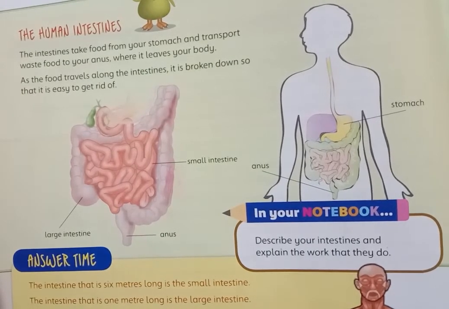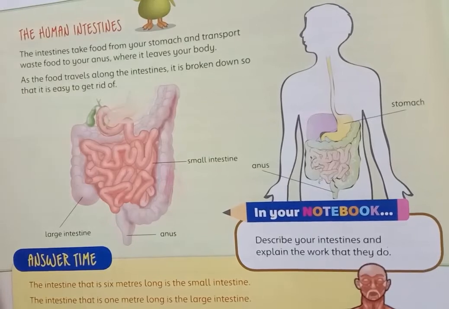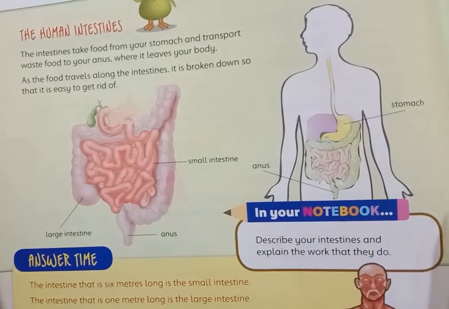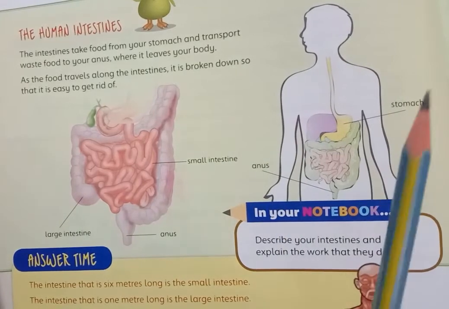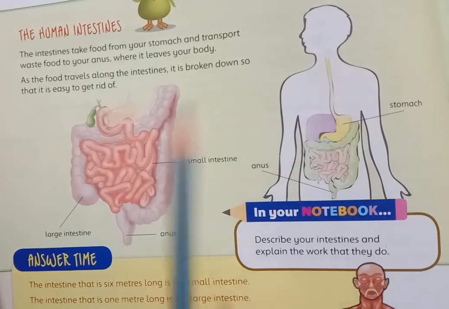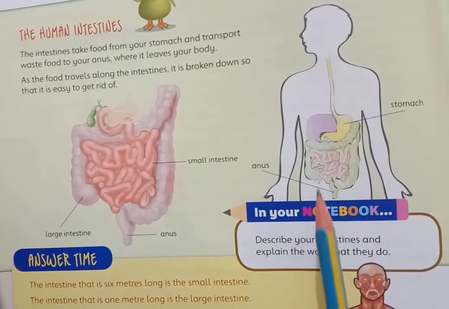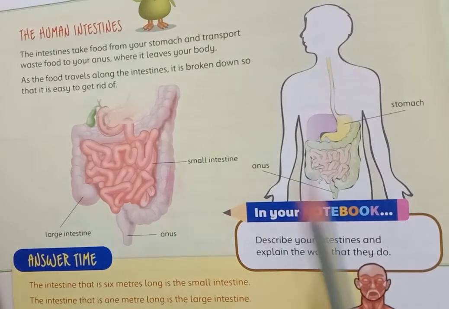Then some juices and chemicals react with the food, so we can use it for energy and for our work. The other food which we don't need gets out of our body as waste from the anus.